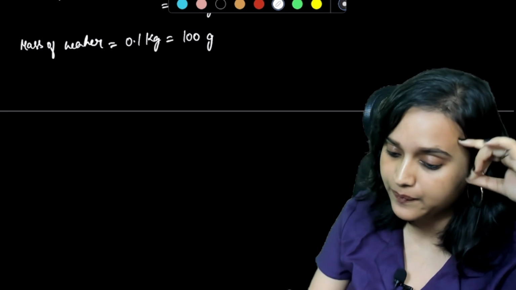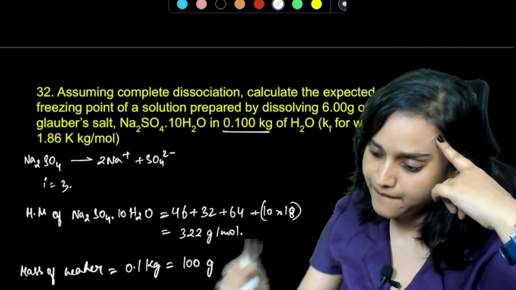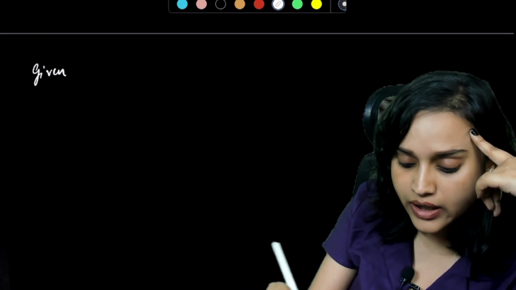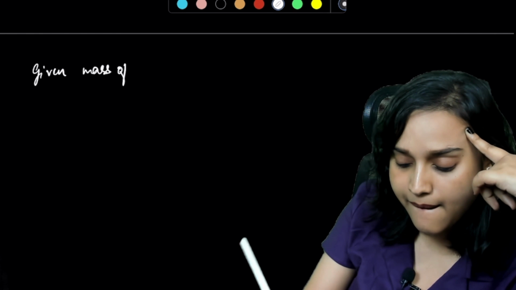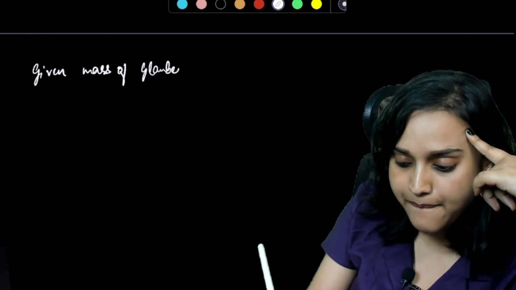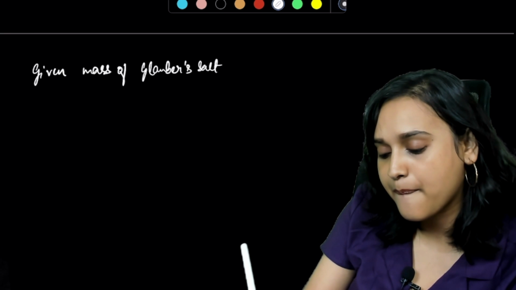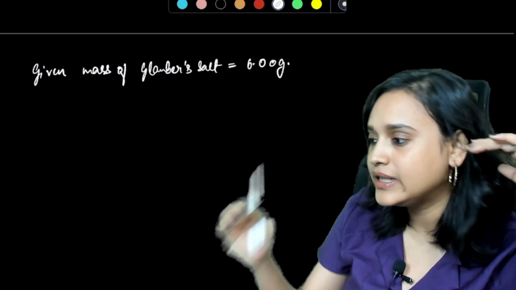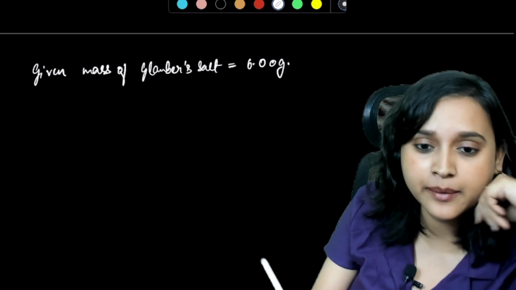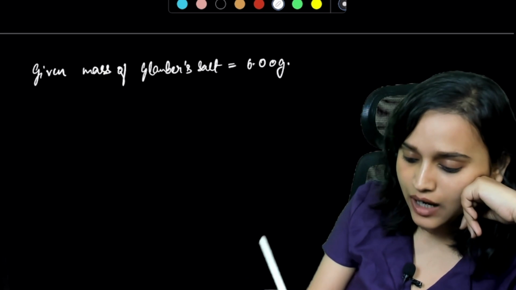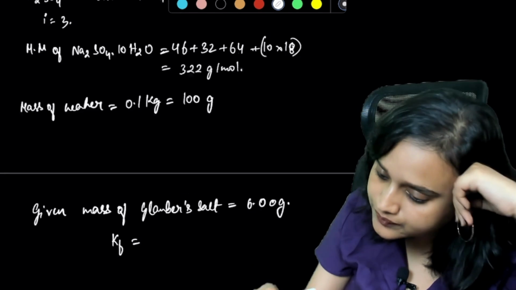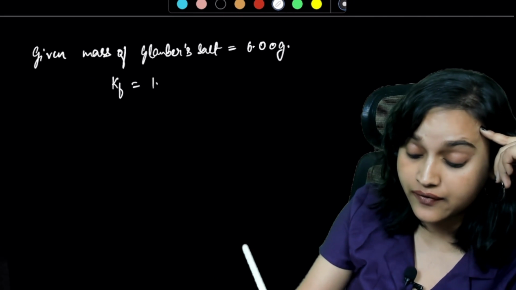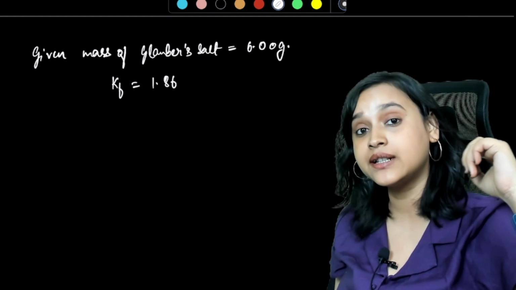Given mass of glucose is 6.00 gram. Yes, 6.00 gram. That is what is given to you. Now, Kf, is it given to you? 1.86. That is also given to you. Kf is 1.86, correct? Yes.